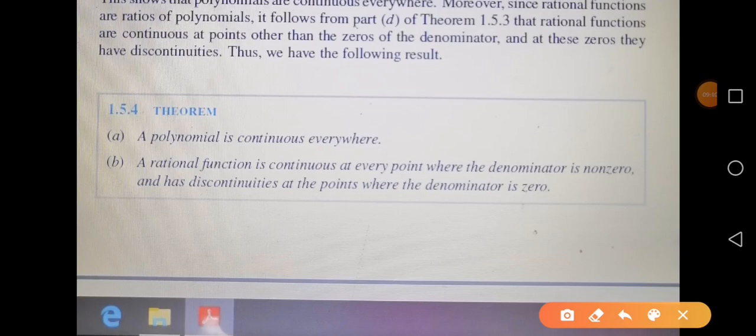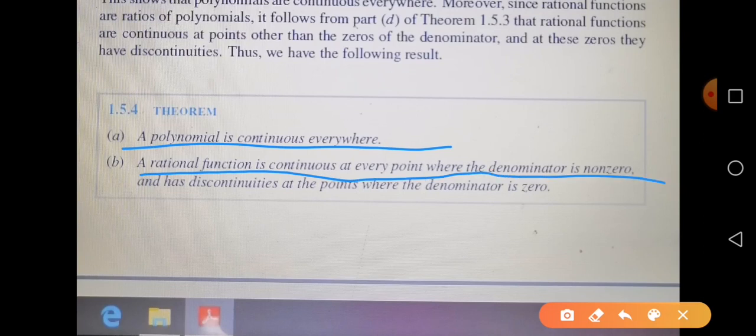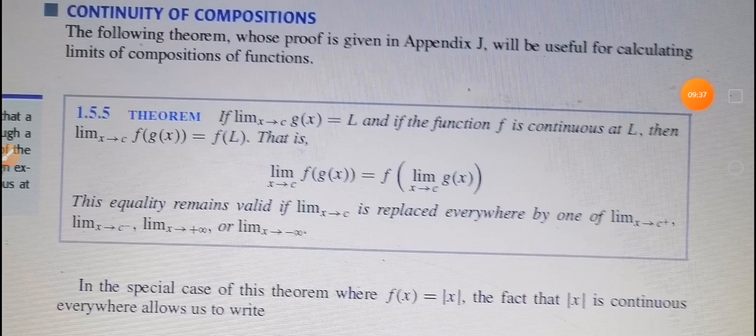So a polynomial is continuous everywhere, that is on the whole domain, and a rational function is continuous at every point where the denominator is non-zero and has a discontinuity at the point where the denominator is 0. Obviously if the denominator is 0, then the functional value is not defined at that point, and if the functional value is not defined, then the function cannot be continuous. That's why we say that a rational function has a discontinuity where the denominator is 0. The composition of two continuous functions is always continuous.